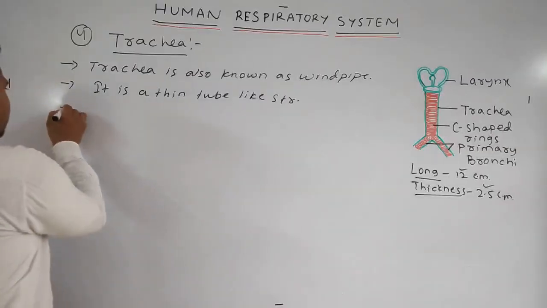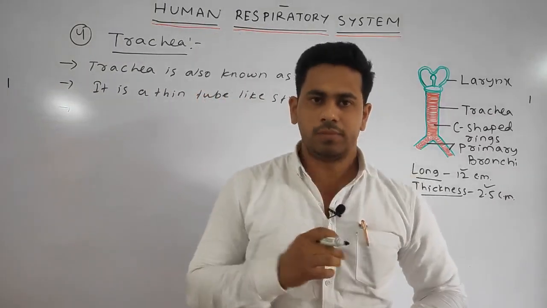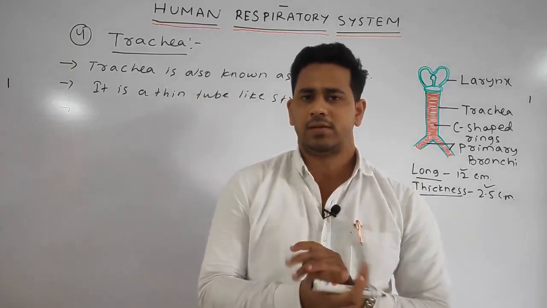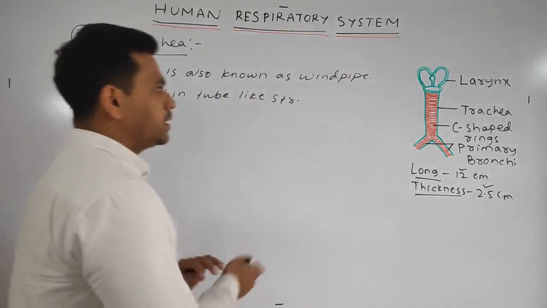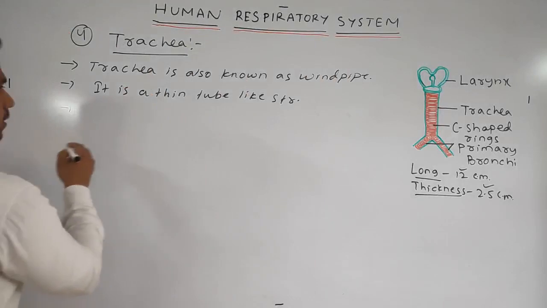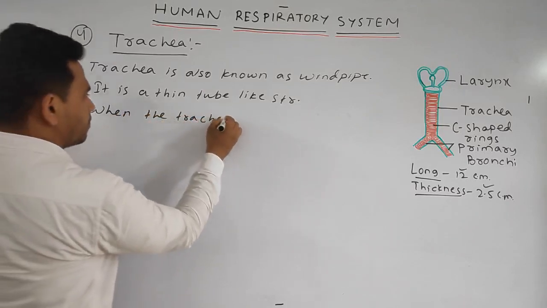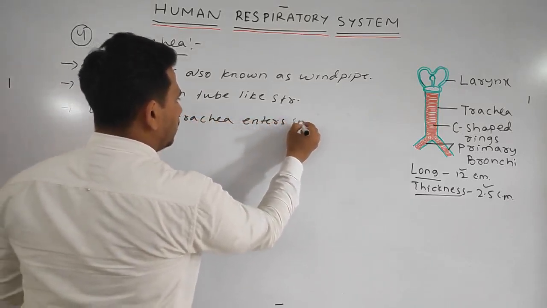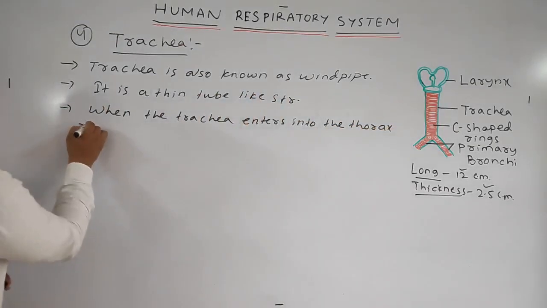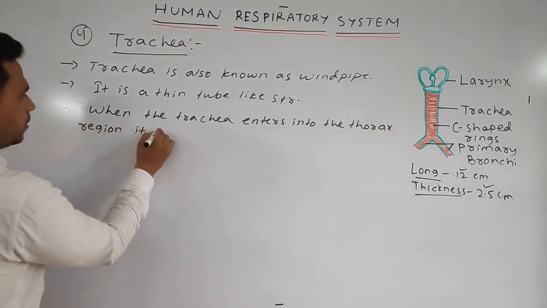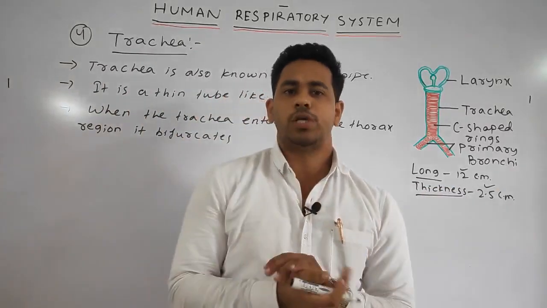Next, when the trachea enters into the thorax region, it bifurcates, or simply we can say it is divided into two subdivisions.